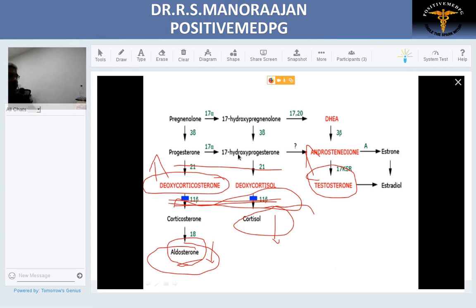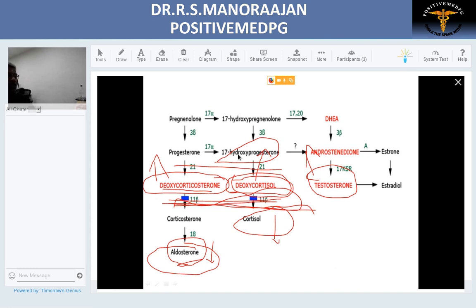Next question they ask: what will be the biochemical marker to diagnose 11-beta hydroxylase deficiency? Please look at the slide. As we discussed, it is the immediate biochemical precursor. Here there are two precursors, deoxycorticosterone and 11-deoxycortisol. But for all practical purposes, the biochemical marker becomes 11-deoxycortisol. This is increased in 11-beta hydroxylase deficiency. So to diagnose 11-beta hydroxylase deficiency, you should ask for 11-deoxycortisol, not 17-OHP.